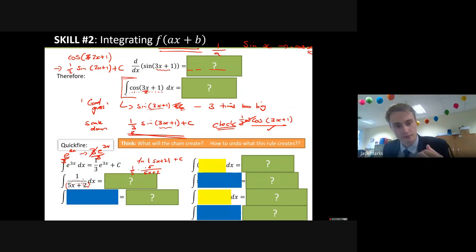So if you divide it by 5 or multiply it by a fifth, then it works. So here is your answer. 1/5, and so on and so on.